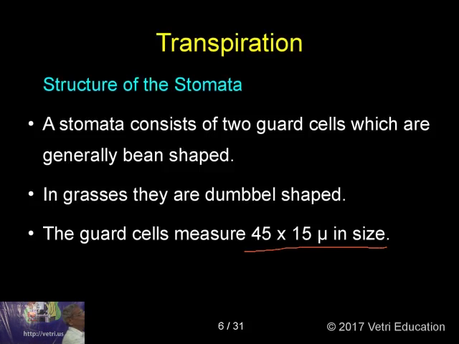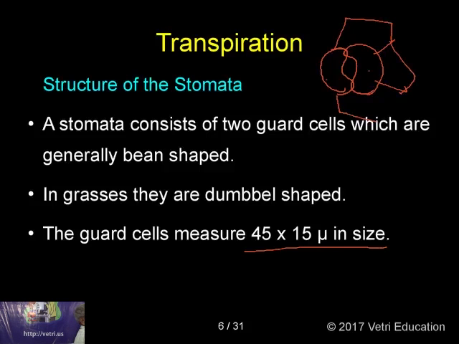Okay, now I am just going to focus on a different type of stomata on the next slide, but for the explanation here I am just going to draw a single stomata. See, these two are called the guard cells, and surrounding these guard cells you will be able to see a number of cells.